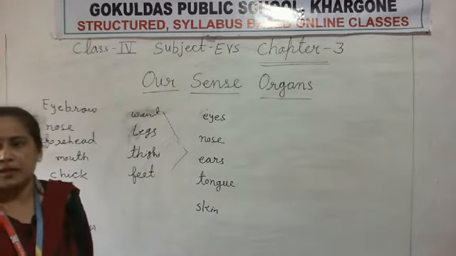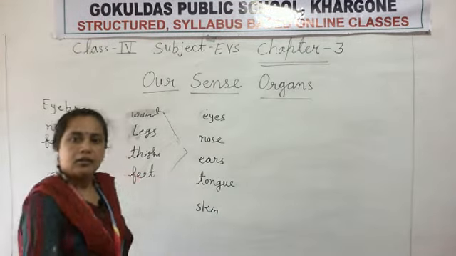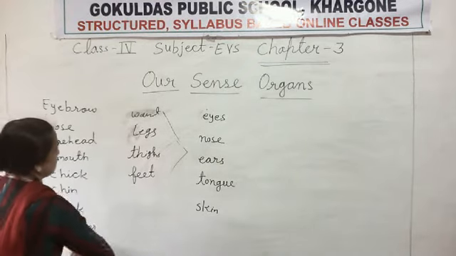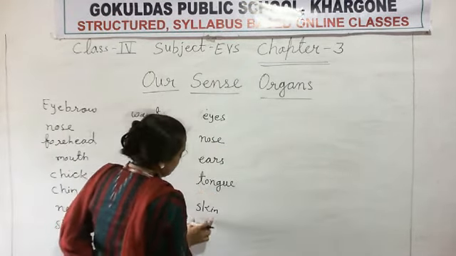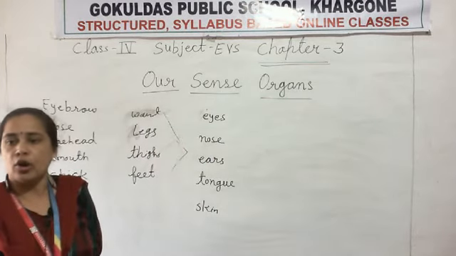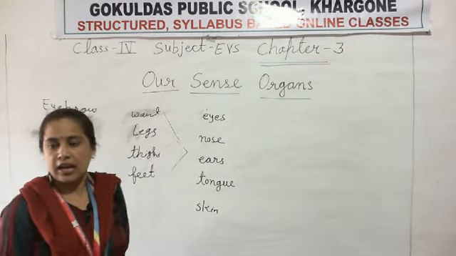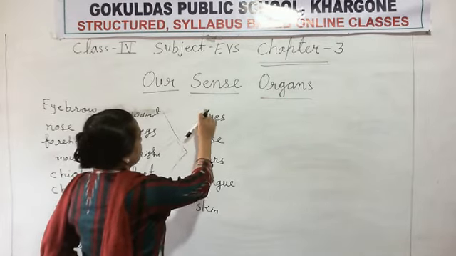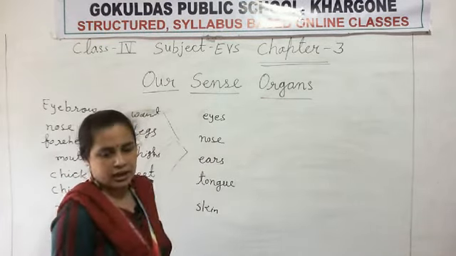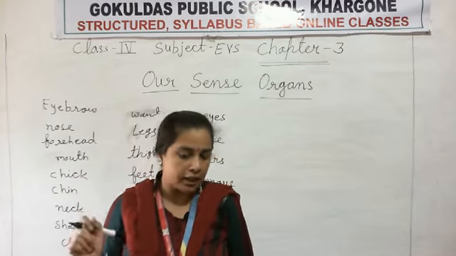We already have these parts, but these 5 parts are more important in our body, and they function a lot for us. Clear? It is already given in your book.